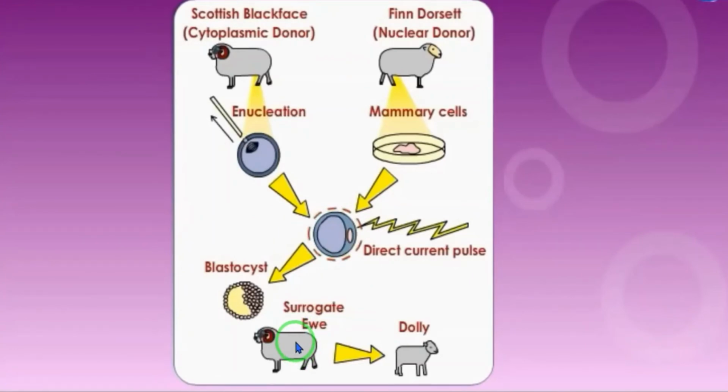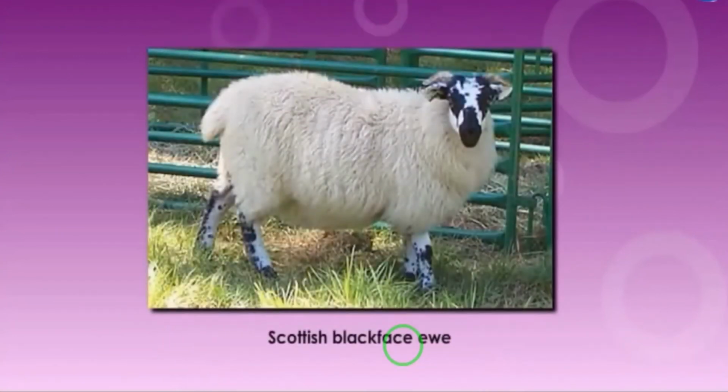Okay, children. So now development takes place inside of the sheep. So at last Dolly was born. Dolly was a cloned sheep. Healthy Dolly was born. Have you got it, children? Yes. So healthy Dolly was born. Understand? So this is the development of Dolly. So the scientists developed this and produced Dolly. So this Dolly was given birth by the Scottish Blackface ewe.